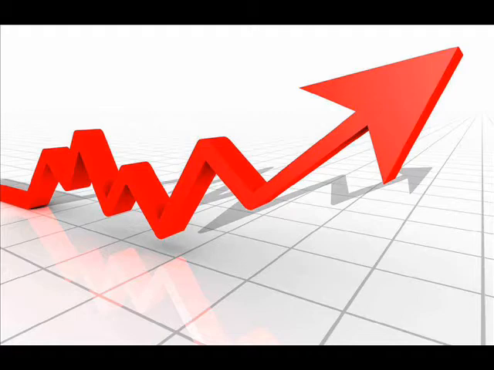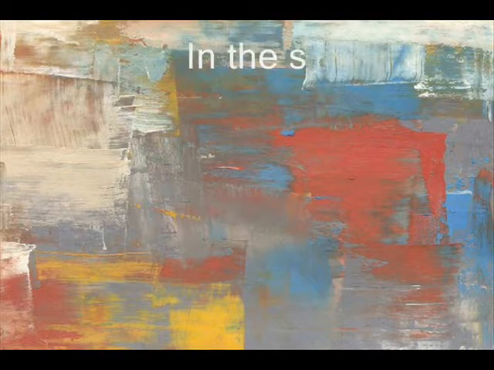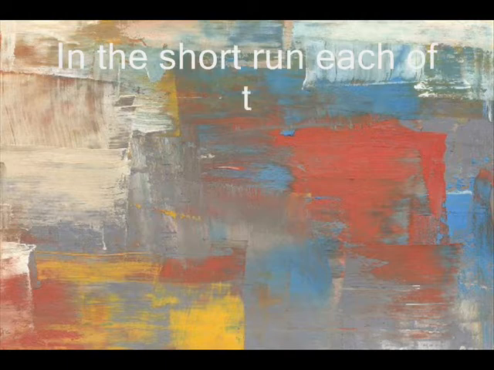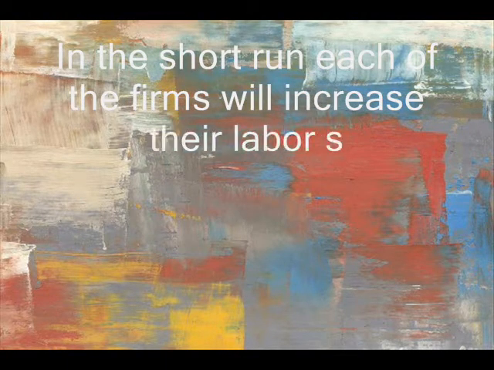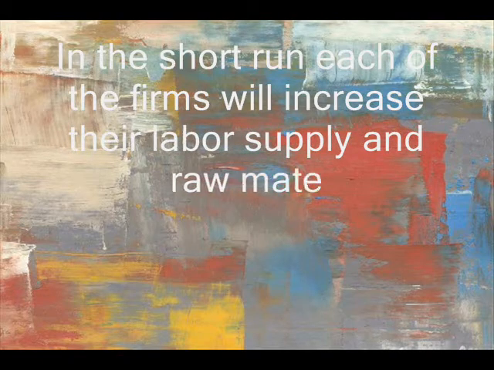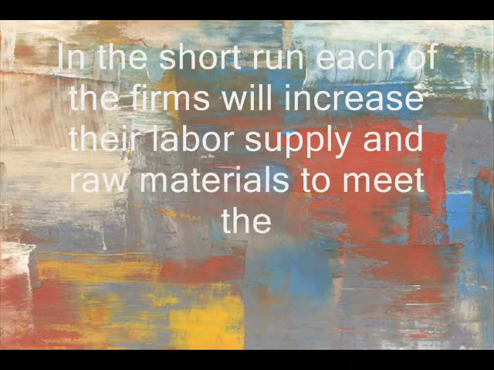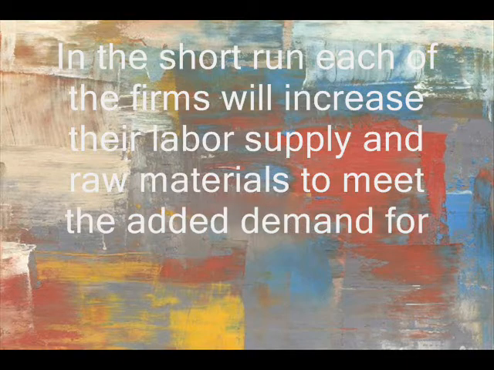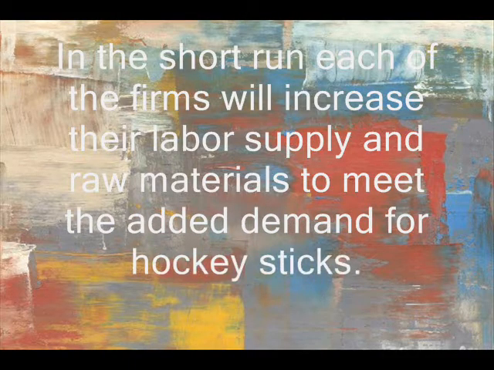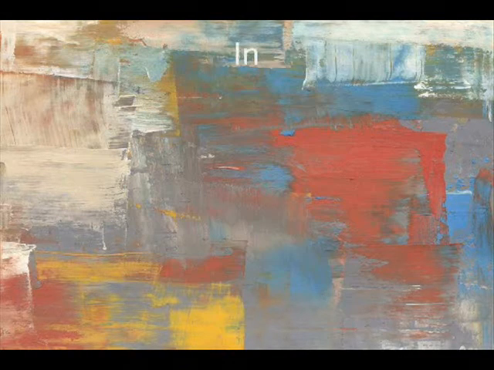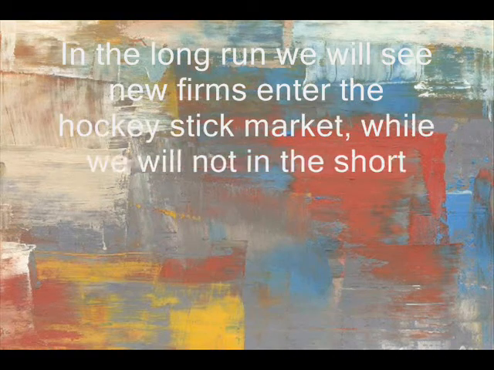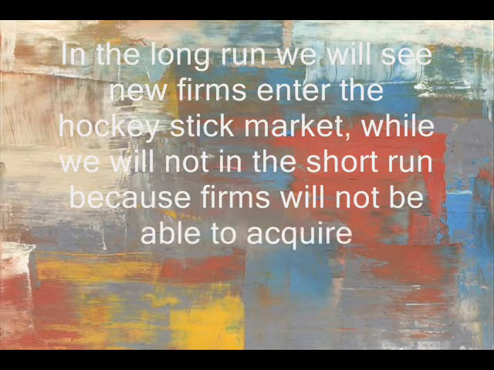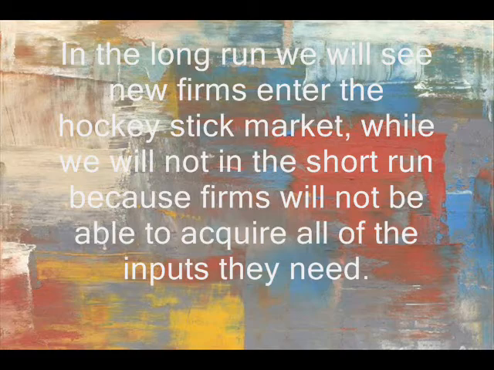The increase in demand for the sticks will have different implications in the short run and the long run at the industry level. In the short run, each of the firms will increase their labor supply and raw materials to meet the added demand for hockey sticks. This means that existing firms can change the size and number of factories they own, and new firms can build or buy factories to produce the sticks. In the long run, we will see new firms enter the hockey stick market, while we will not in the short run because firms will not be able to acquire all of the inputs that they need.